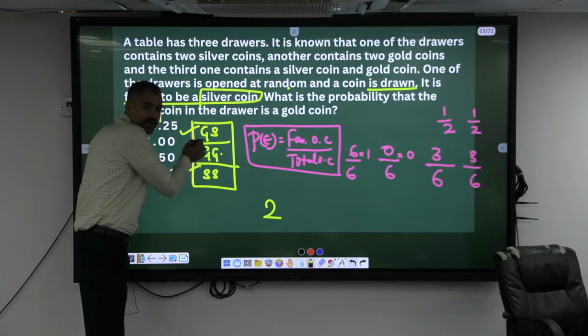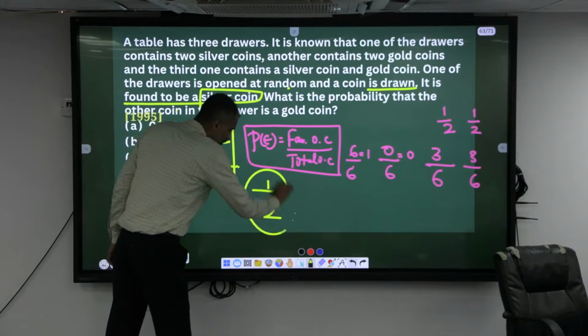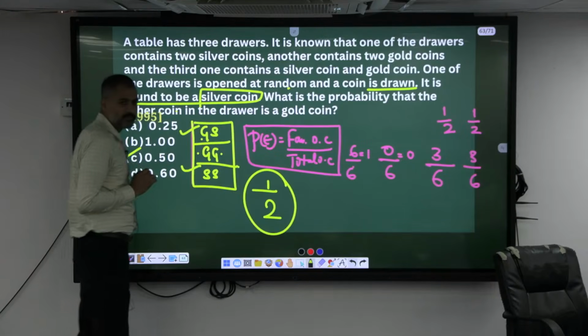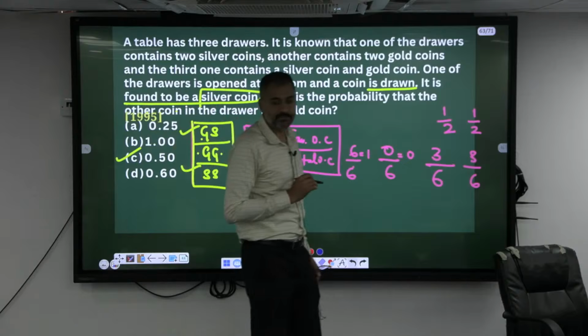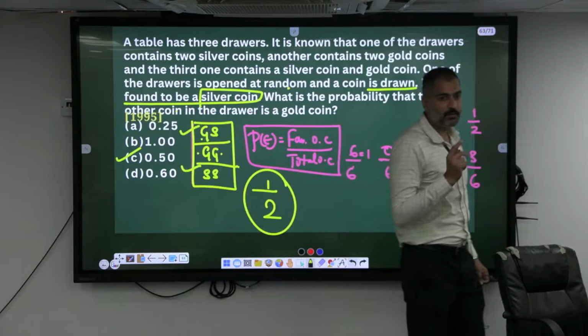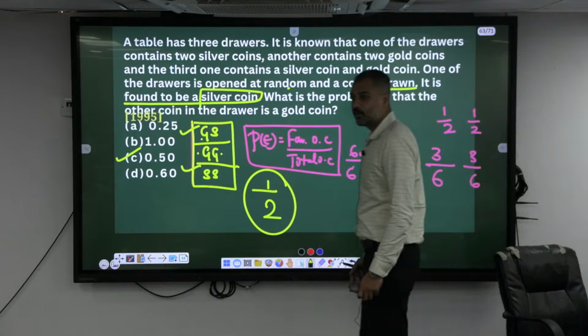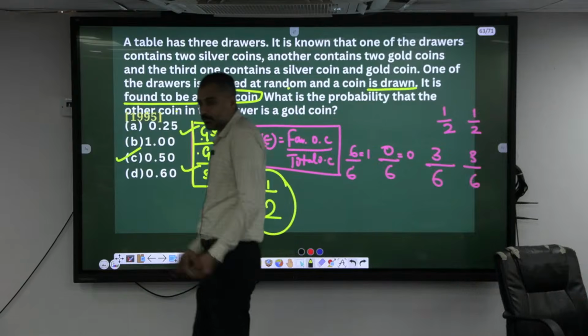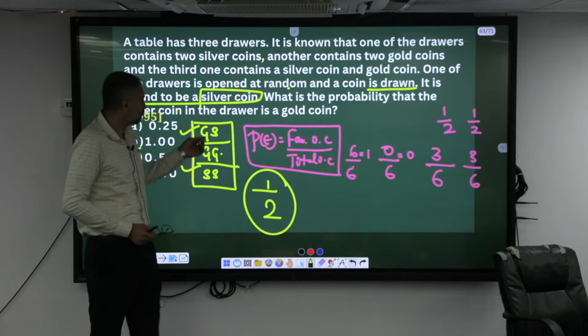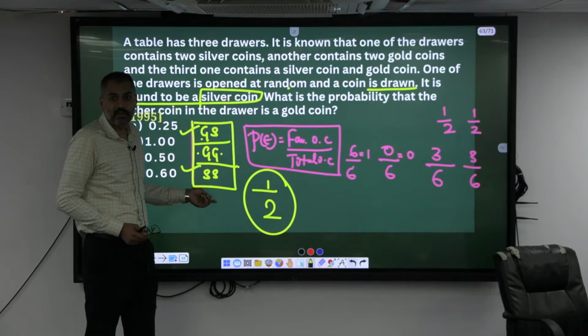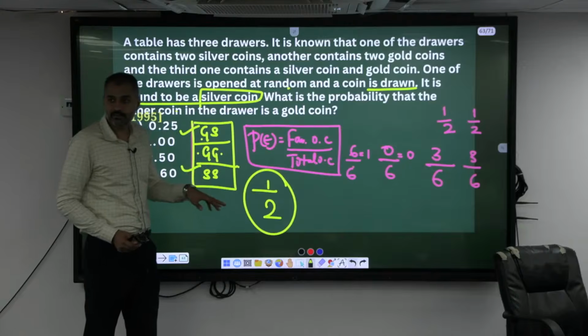So how many outcomes are there? 1 out of 2. So what's your answer? 50% or 0.5. Understood? Here the total number of outcomes are only 2 because he already says that we know it is a silver coin. So the chance that the other one is gold is 1 out of 2.